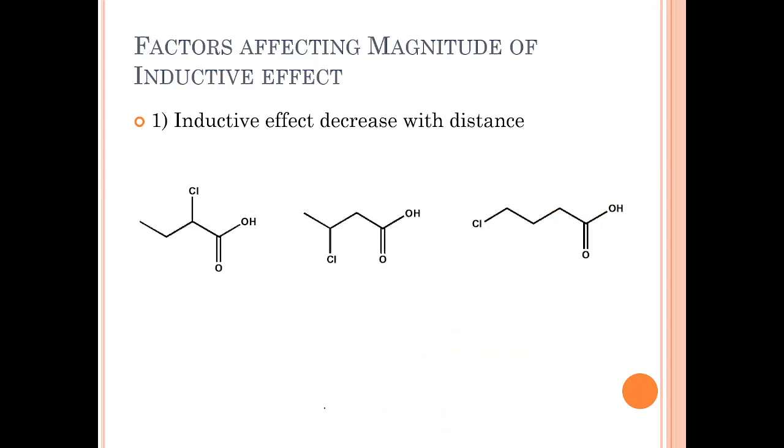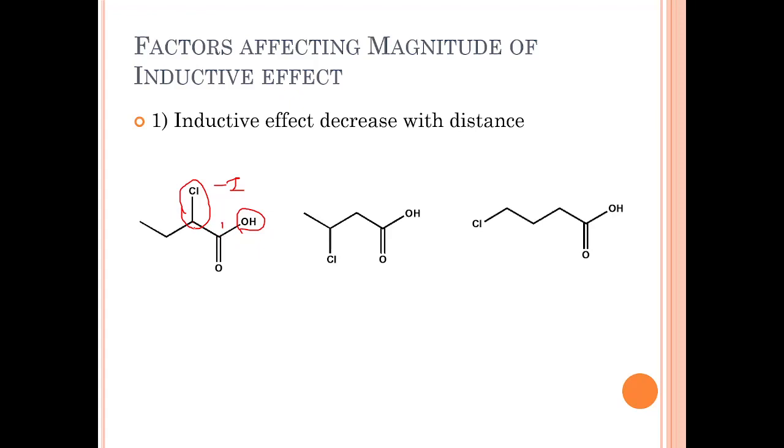So first factor, distance. You can see here, this chlorine has the minus I effect as we already studied. It is attached to the second carbon of this acid, so this is clearly affecting the OH bond polarization.